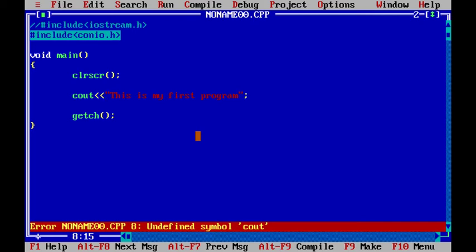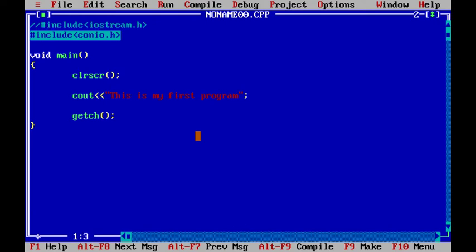Guys, it's not a toolbox, it's a package. Just for your understanding purposes, I am telling you it's a kind of toolbox. I hope you understood. iostream.h is one package which has this cout. And one more thing we have is cin, which is basically used for input. Cout, you understood, helps me give something on the output screen. Similarly we have cin, that is console input, which helps me take input from the console screen. So these are two things that are inside iostream.h. Hopefully understood.